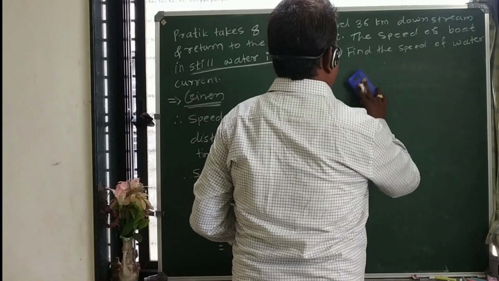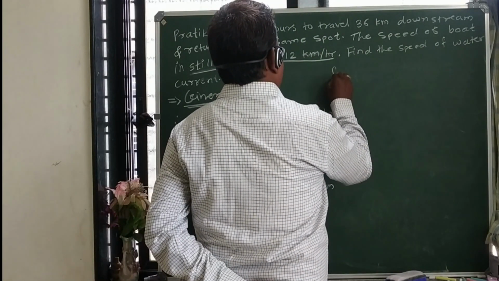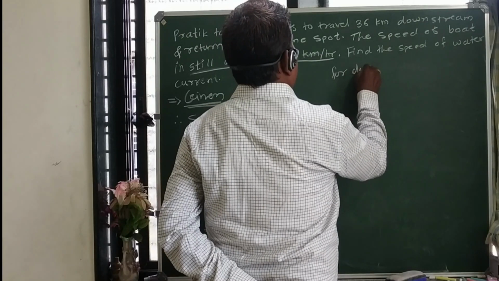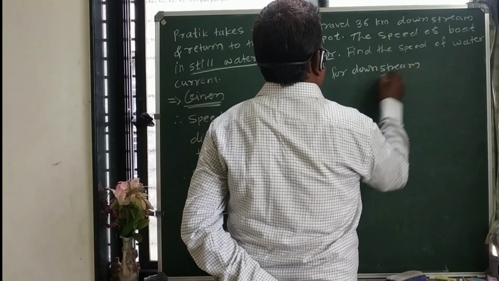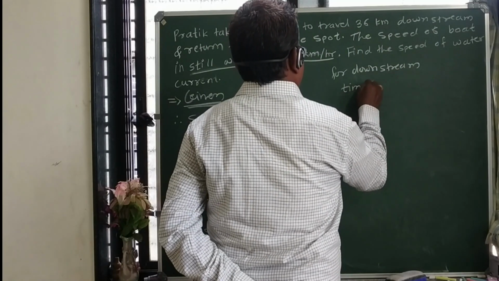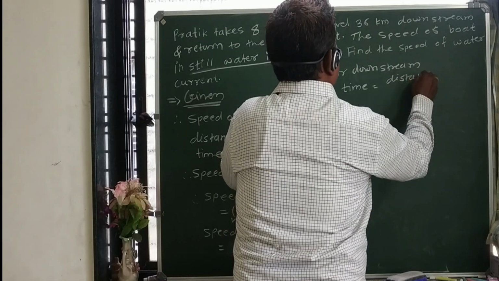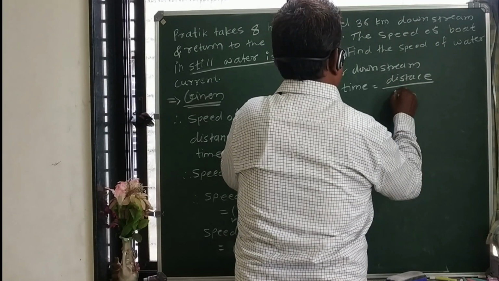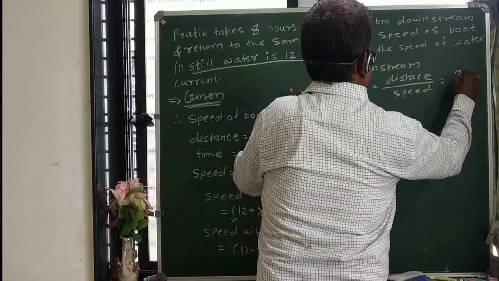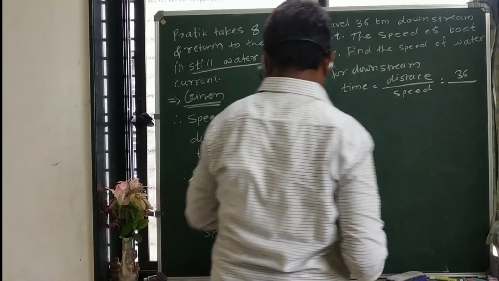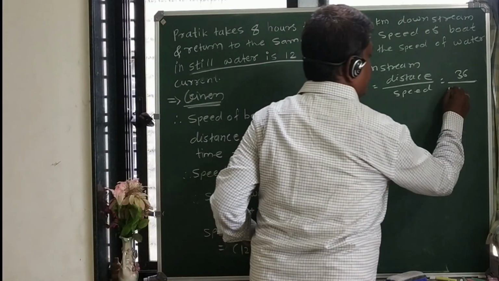And what is the time taken for the downstream? Time is equal to distance upon speed. The distance is 36 km and the speed when it goes downstream is 12 plus x.